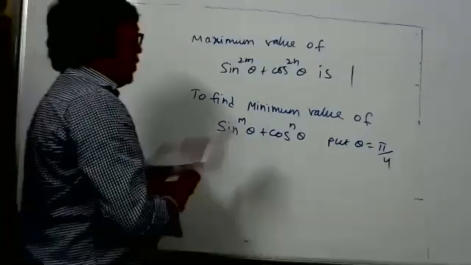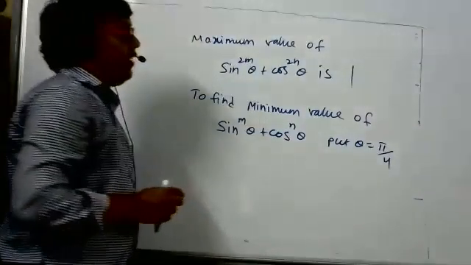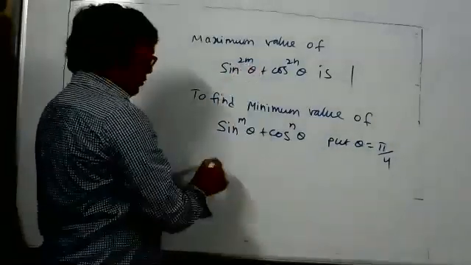Sir, if m or n is equal to 0, then obviously the maximum value is equal to 2. But they will not give m and n as 0.